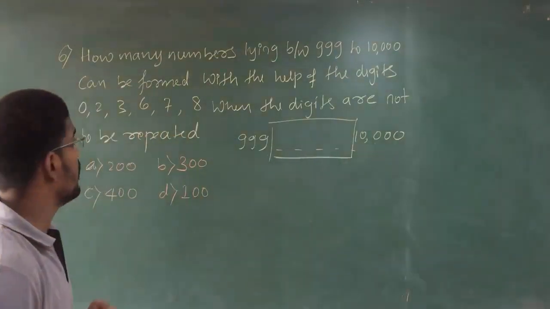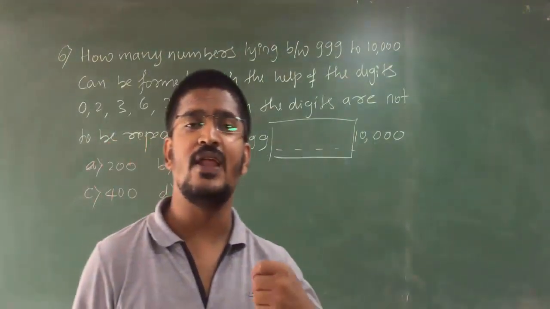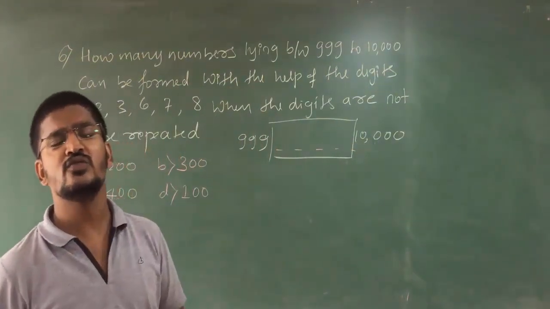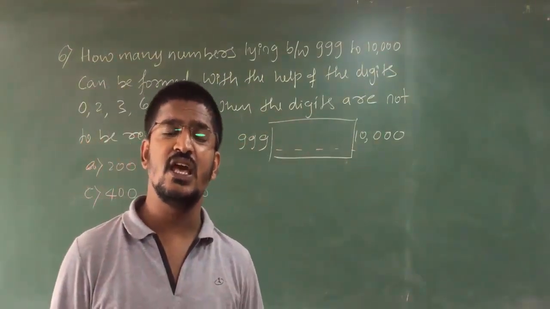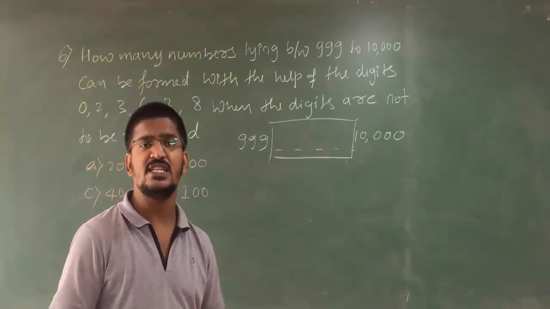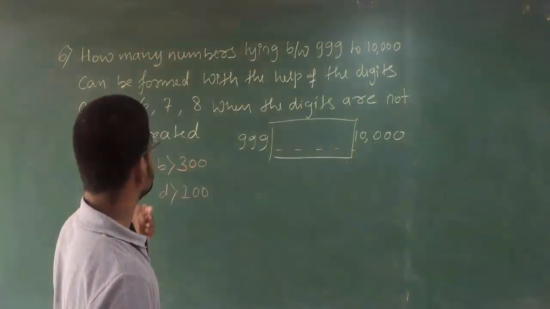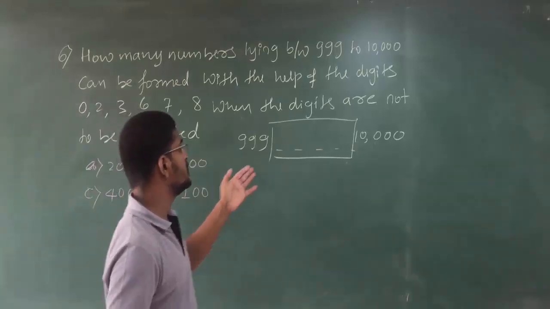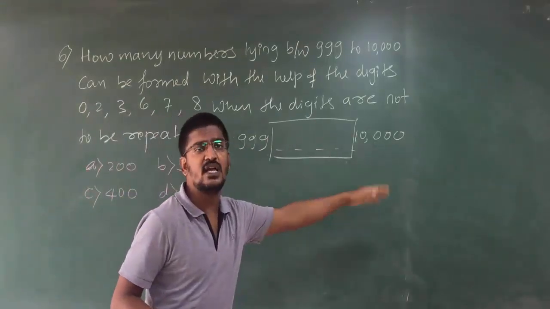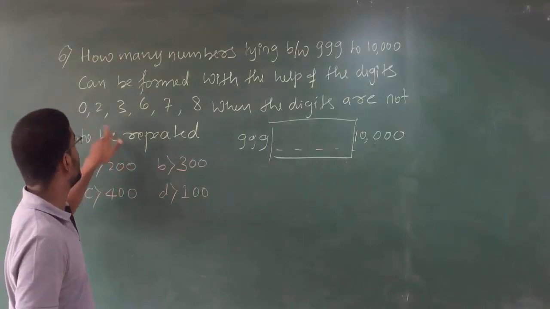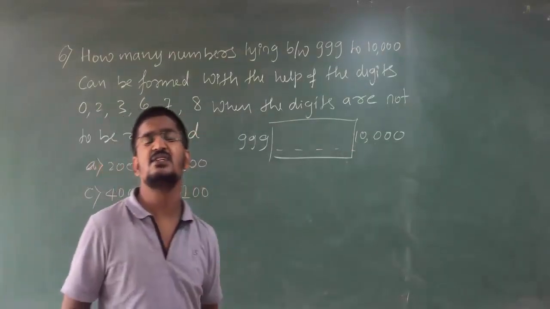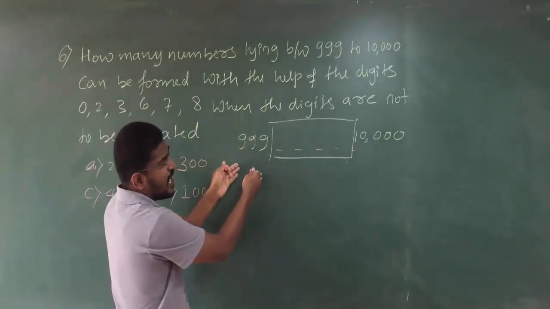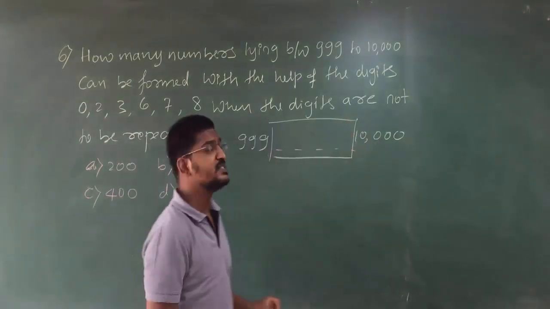Like this we have already solved problem number 4, a 9-digit number using 10 digits. Clear? This is also the same kind of problem. They are asking for numbers between 999 and 10,000 where the digits are not repeated, and they have given 6 digits. So between 999 and 10,000, how many digits are you having?